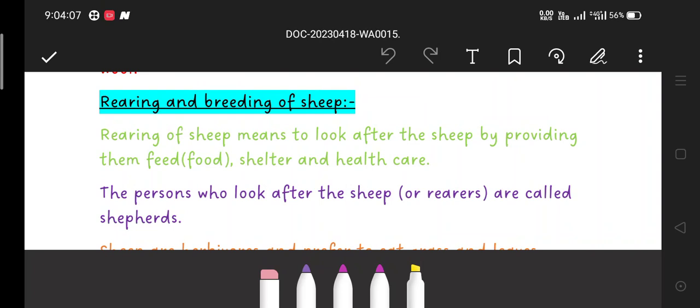Rearing of sheep means to look after the sheep by providing them food, shelter, and health care. To obtain wool from sheep, we also have to get connected with the sheep, by providing the sheep food, shelter to live, healthcare, and proper treatment.